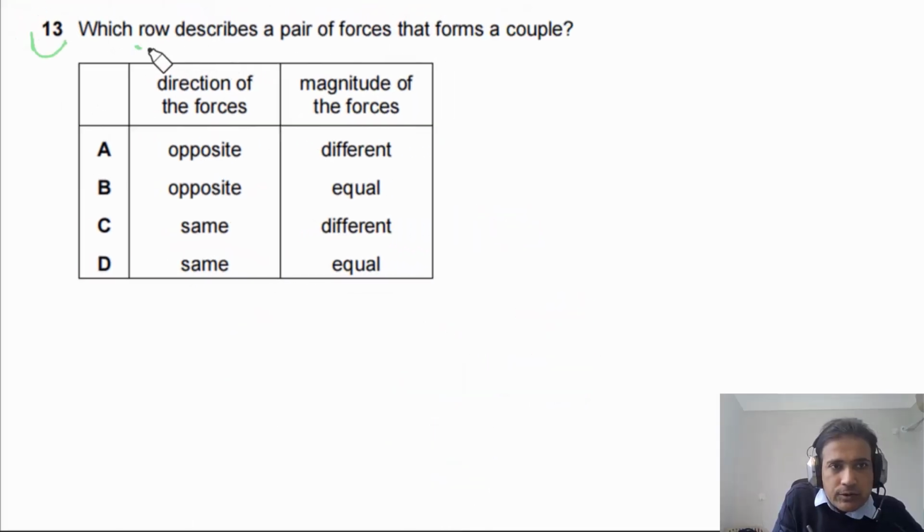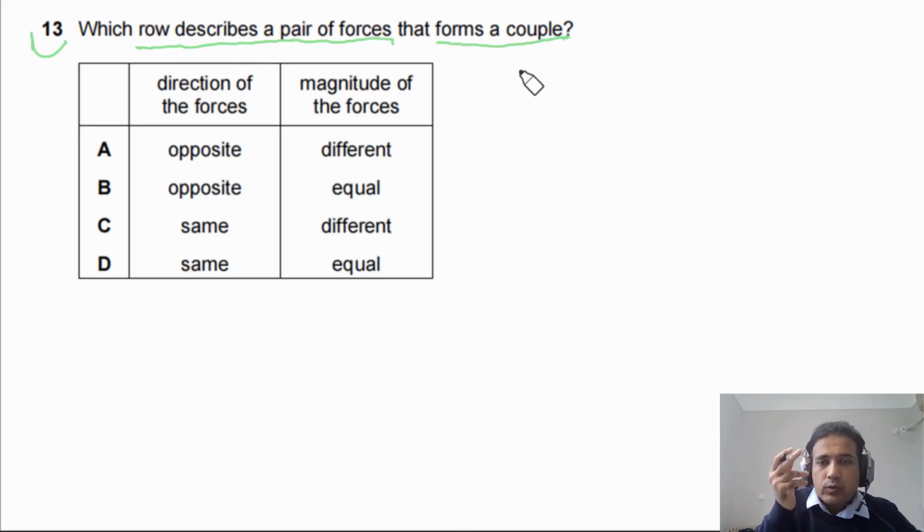Question 13 says, which row describes a pair of forces that forms a couple? When two forces form a couple, they must have the same magnitude, opposite directions, and they should not be acting along the same line. So these are the points we need to understand. The direction of the forces has to be opposite, so the answer can be A or B. The magnitude of the forces should be the same, not different. So the answer for this question has to be B.